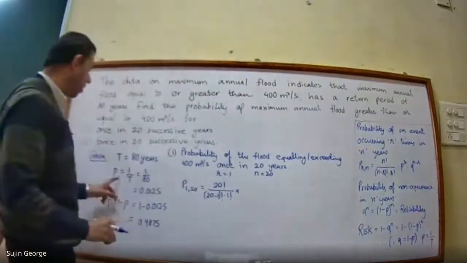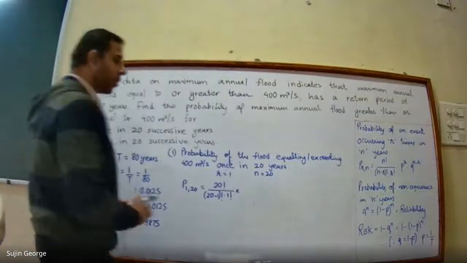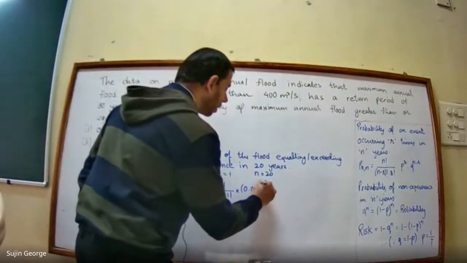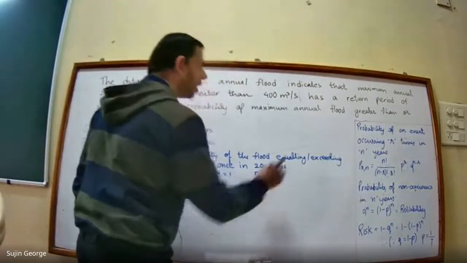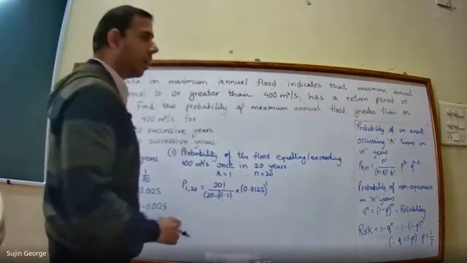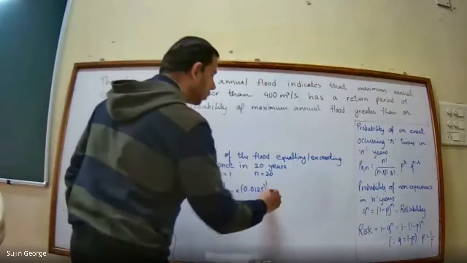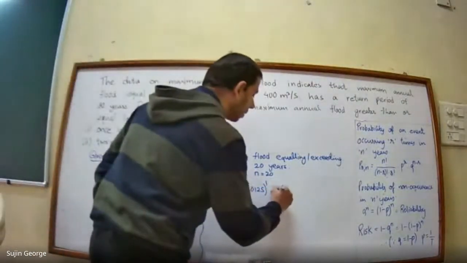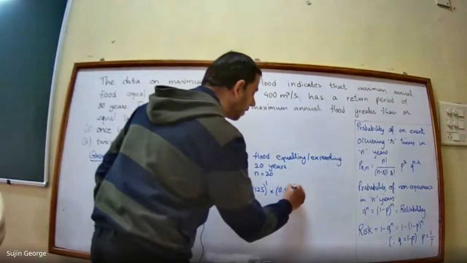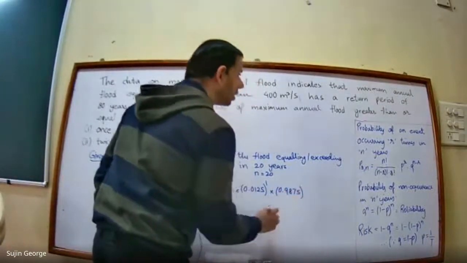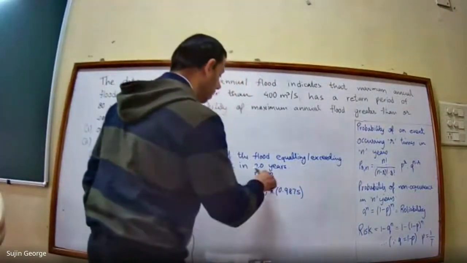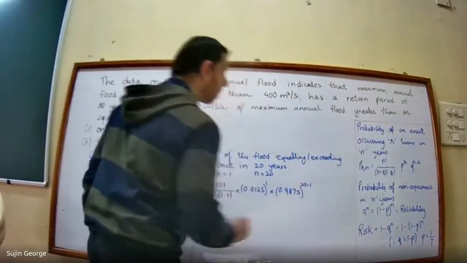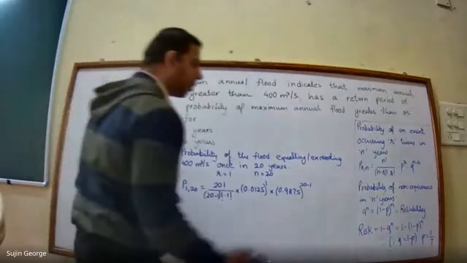Now what is the value of p? p is 0.0125, so this will become 0.0125 raised to the power r, that is 1, multiplied by q, which is 0.9875, so this will become 0.9875 raised to the power n minus r, that is 20 minus 1.